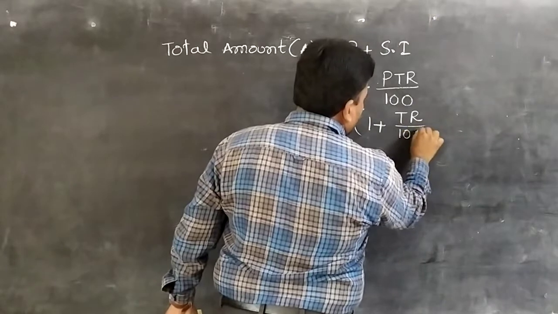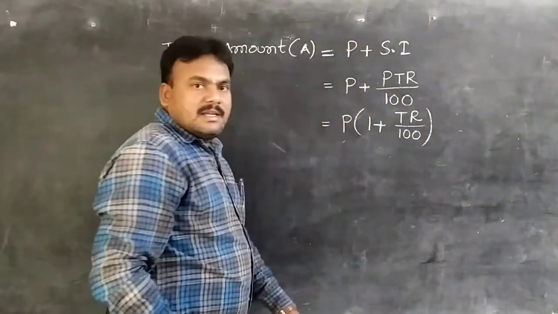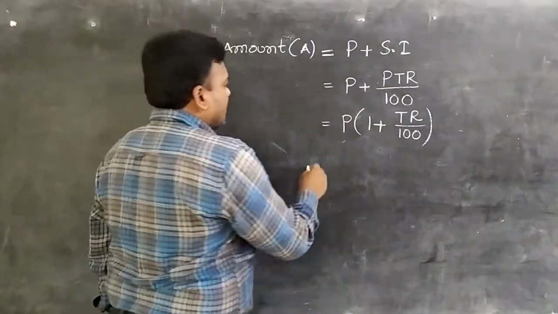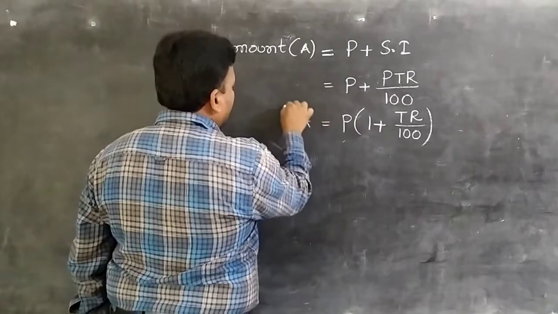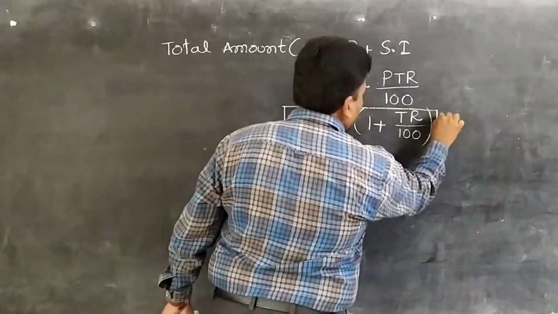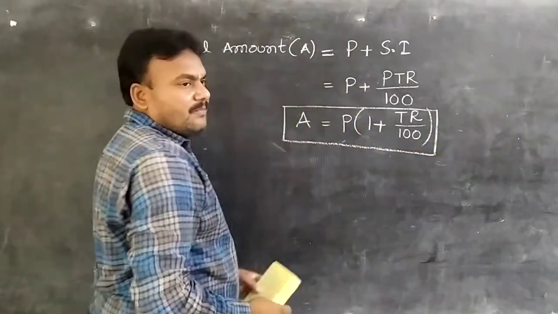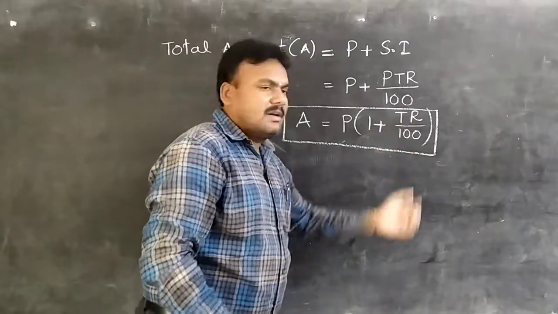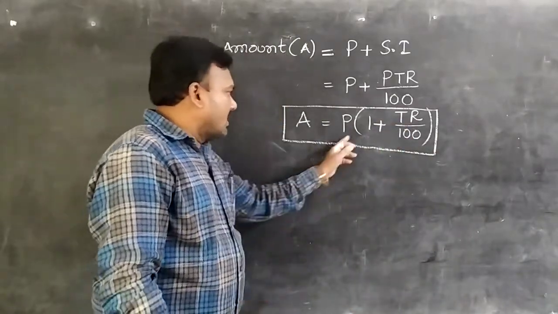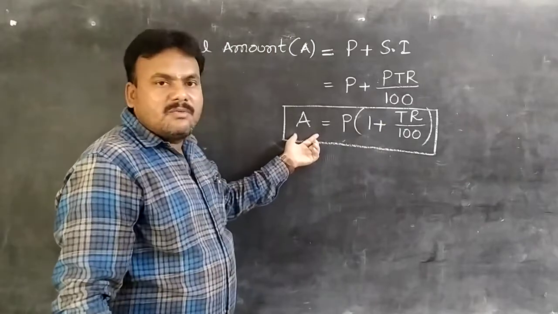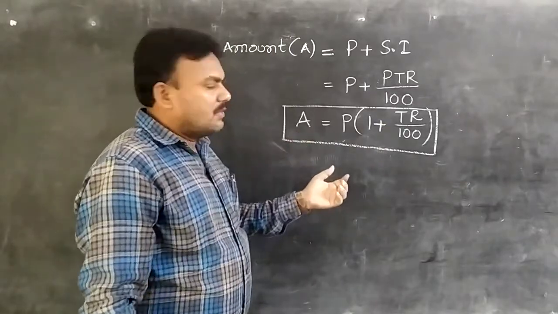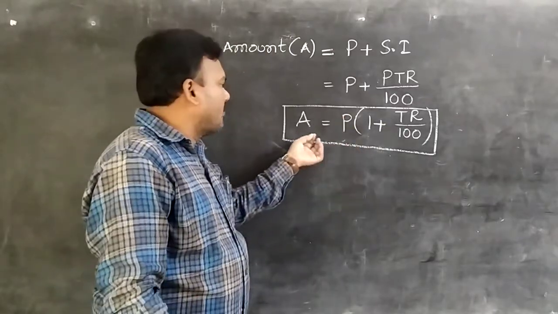Then this is the final formula, students. Total amount A equal to P of 1 plus TR by 100. So if you know the three terms, automatically we find the fourth term also, students. So don't forget the SI formula along with the total amount formula, students.